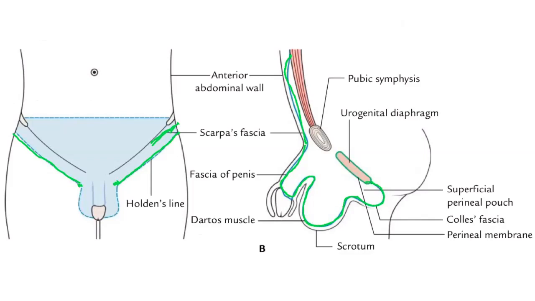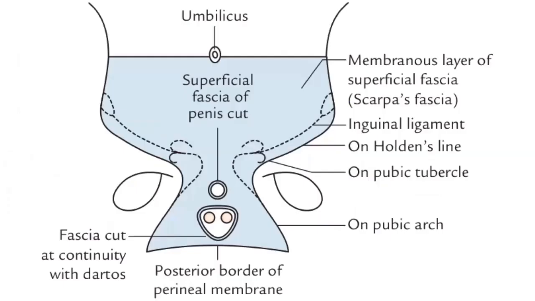So this space is called the superficial perineal pouch, right? Buck's fascia, Dartos fascia, and Colles fascia are all extensions of the superficial fascia of the abdomen.